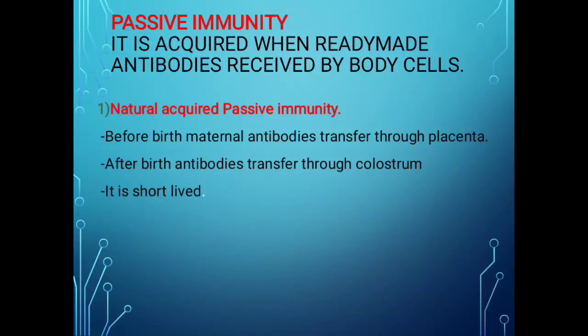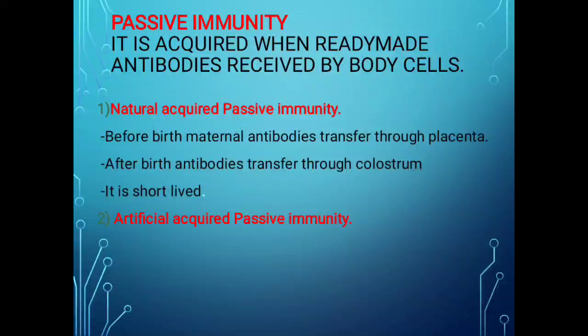They are for a shorter period, up to 2 to 3 years, while the growth of that baby occurs. Slowly the immunity system of that baby gets stronger. Up to that period only these antibodies are present in the body of that baby. So it is termed as a short-life immunity, that is natural acquired passive immunity.